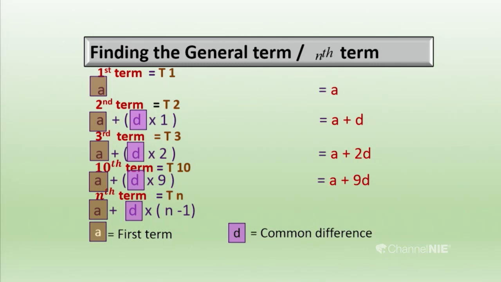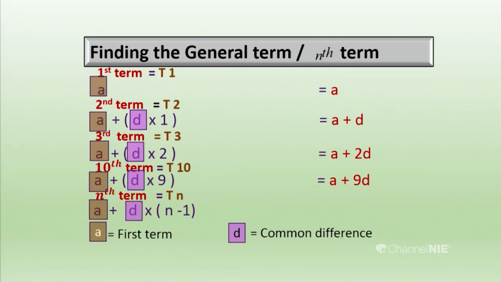Third term: I am going to derive a general term using a common arithmetic progression. So the first term we can represent using the letter A. For the second term, we add the common difference multiplied by 1, because in the second term we add 1 common difference. To take the third term, we have to add 2 common differences, 2 times the common difference added to the first term. And to take the 10th term, we add 9 times the common difference to the first term. Then we get the first term as A, the second term as A plus D, the third term as A plus 2D, and the 10th term as A plus 9D.